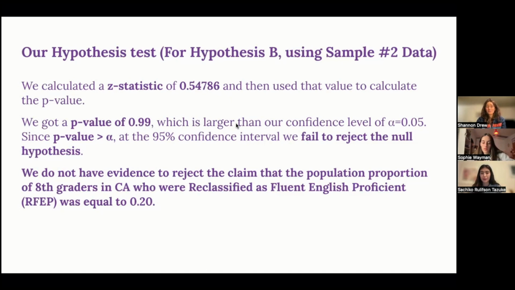This p-value was way larger than our alpha of 0.05. Because alpha was so much smaller than our p-value, we failed to reject the null hypothesis again with this different data set of sample number 2. So we can't reject that null hypothesis, and we can't say the population proportion was not 0.2.